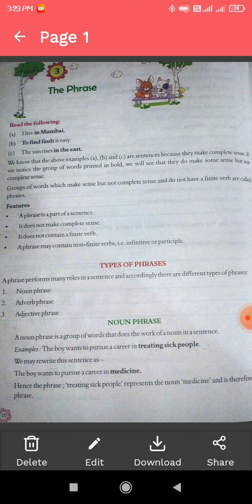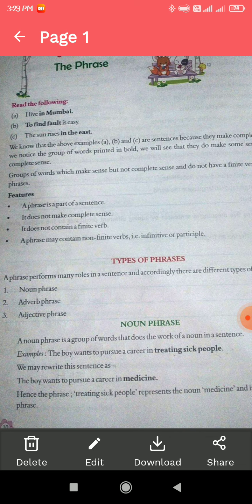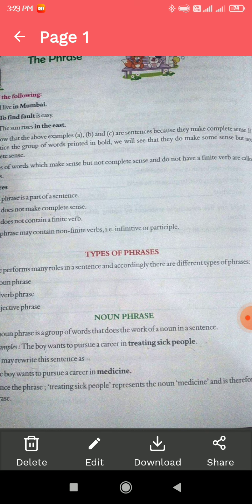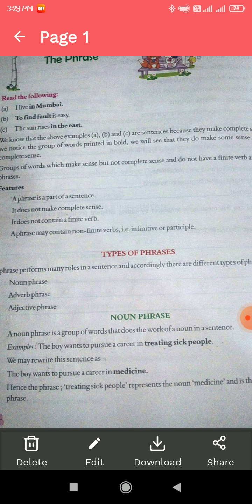If we don't use any phrase, we can also write, the boy wants to pursue a career in medicine. However, when we use the phrase treating sick people, it represents the noun medicine, and therefore it is a noun phrase.